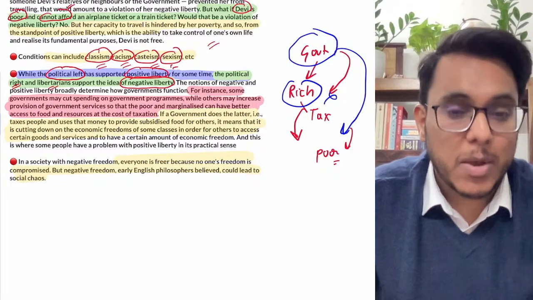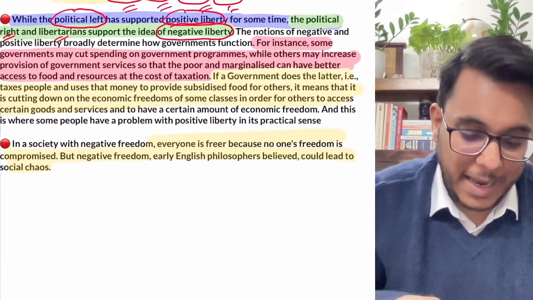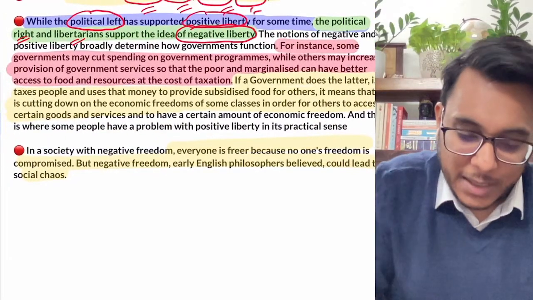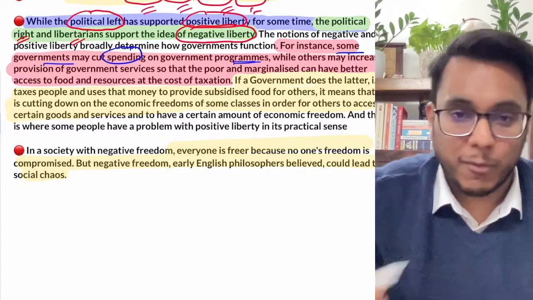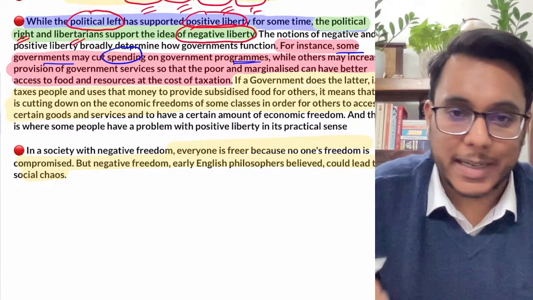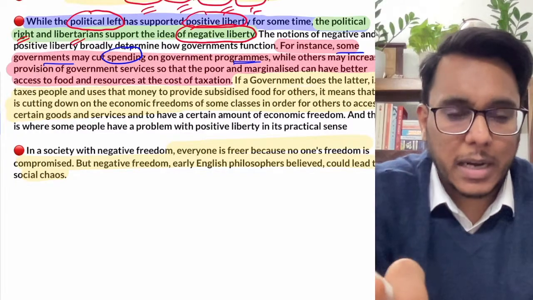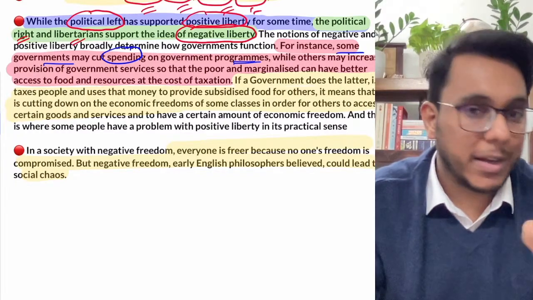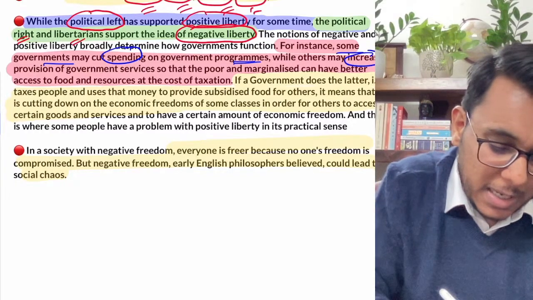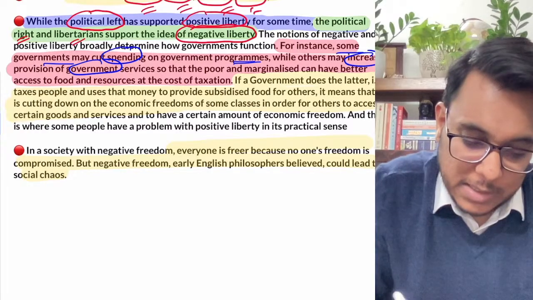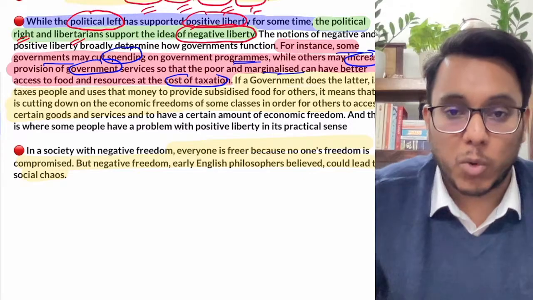Okay, so they will be calling for negative liberty. So many a time positive liberty will not be liked. You can read this particular thing, that for instance some governments may cut spending on government programs. Okay, why are some governments cutting the spending on government programs? Because they want to promote more of a negative liberty. You are earning your money, spend your money as you want, so they are supporting negative liberty. However, there are other governments which might increase the provision of government services for the poor and marginalised sections of society at the cost, and they will promote more taxation.